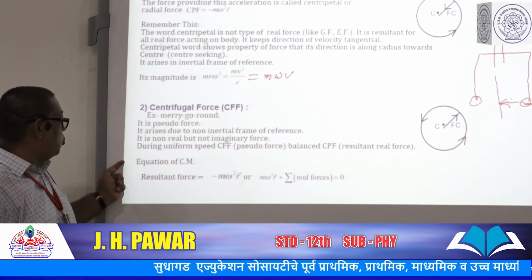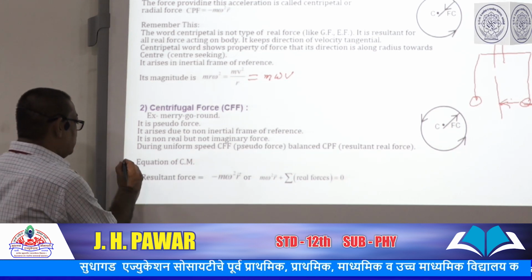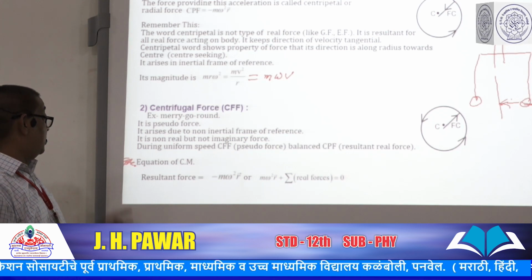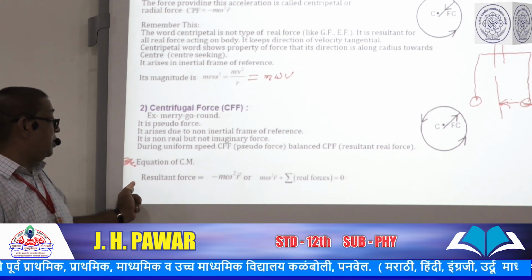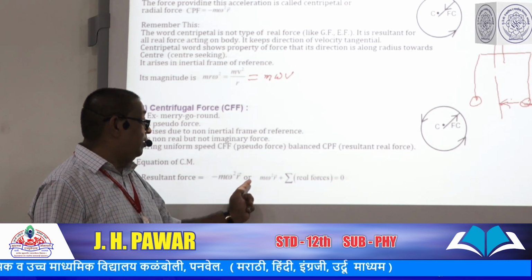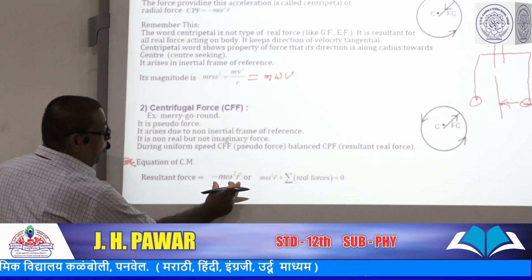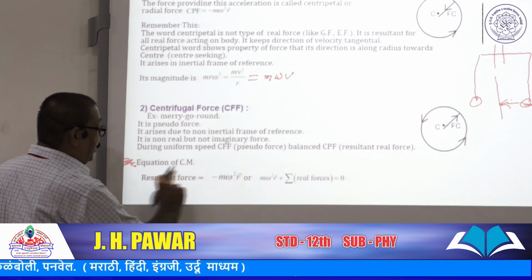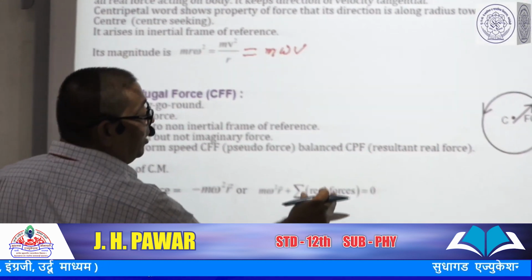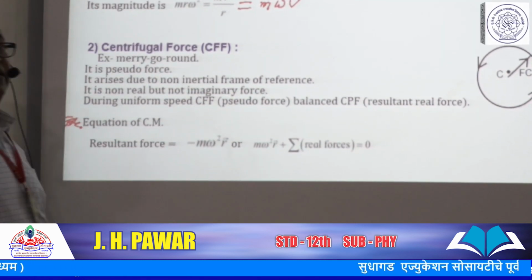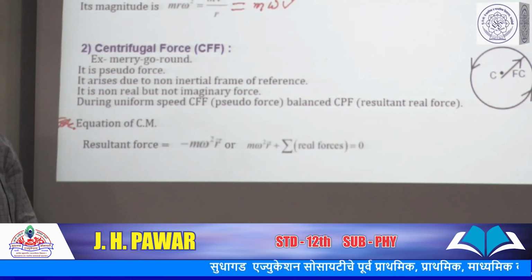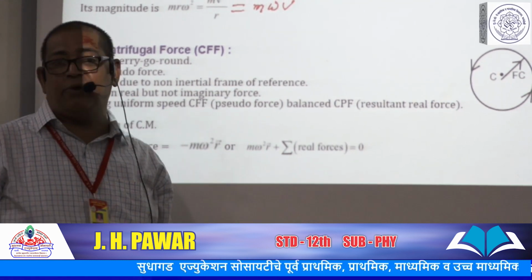The force equation for circular motion is given by resultant force equals minus m omega square vector r. So m omega square r plus the summation of the real forces, which gives the centripetal force, is equal to 0.